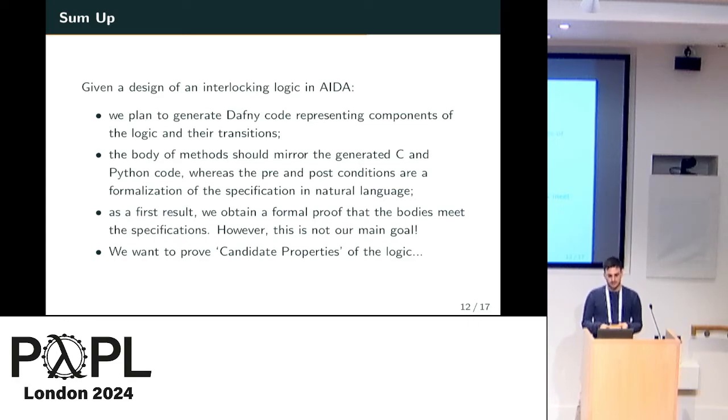And the idea is that the body of the Dafny methods should mirror the generated C and Python code, whereas the pre and post conditions of these methods should be a formalization of the specification of the logic given by the engineers in natural language. And if we do that already, we have a first result because we have a formal proof that the bodies meet the specification. But remember, this was not the main goal here because we wanted to prove the candidate properties of the logic.